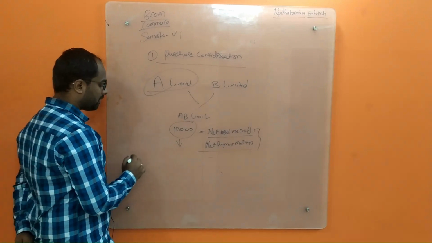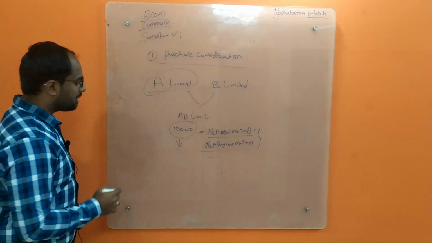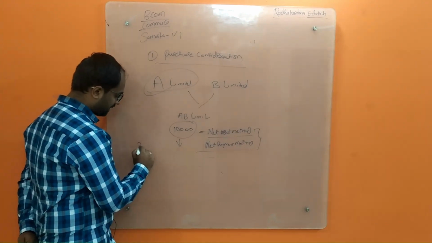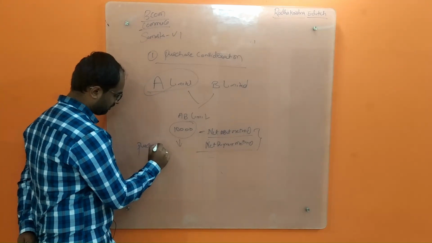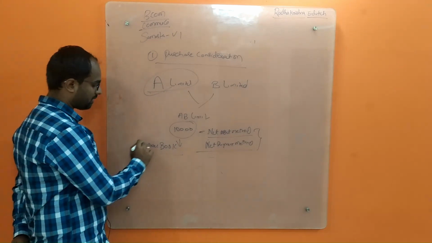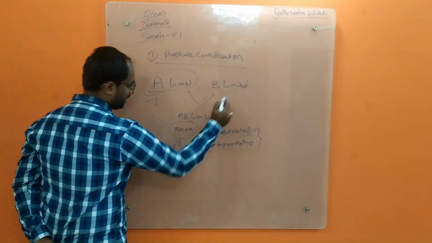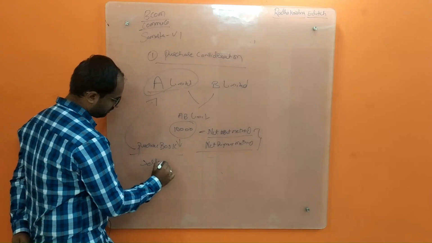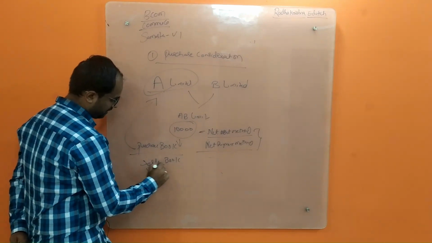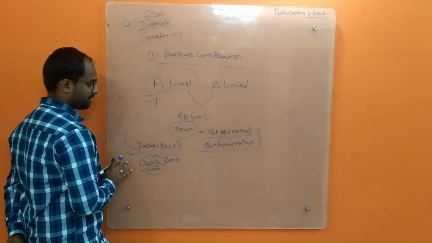One more thing I wanted to tell you: in all your examinations, we will be accounting in the purchaser's books only. Mostly, sums in every examination are calculated in the purchaser's books. Purchaser is nothing but A Limited. B Limited is the seller's book or vendor's book. We can call it either seller or vendor. So we will be accounting in the purchaser's books.